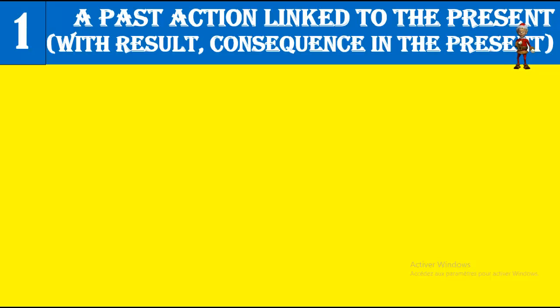First, the use. The present perfect simple is used for a past action that is linked to the present time. I repeat, a past action linked to the present time. Now, how can a past action be linked to the present time? It is with a result or consequence in the present. An action in the past that has a result or a consequence in the present time.